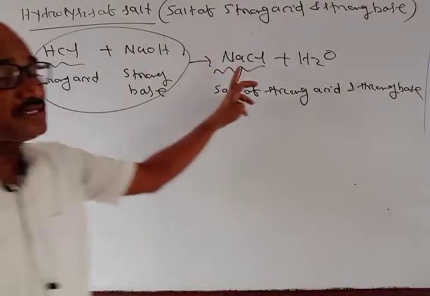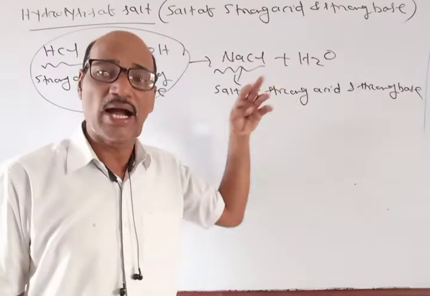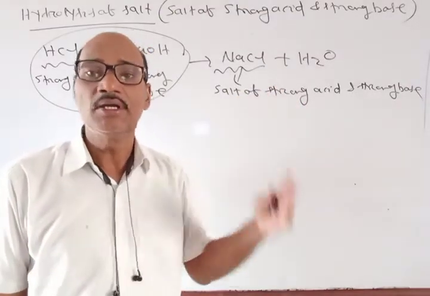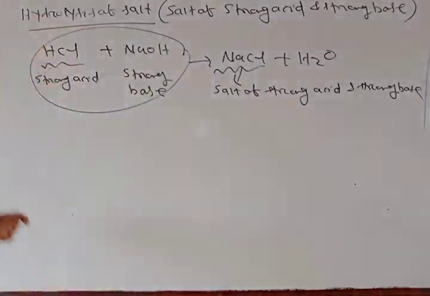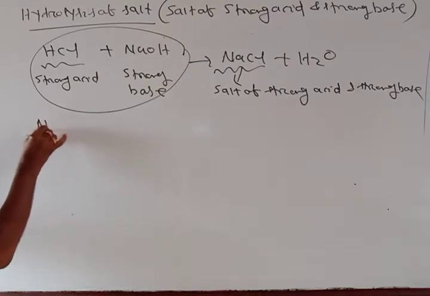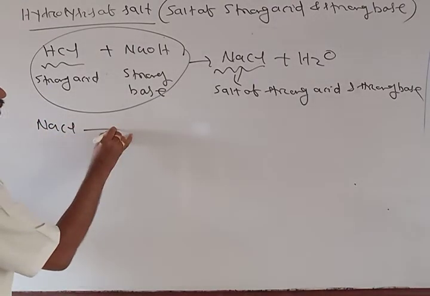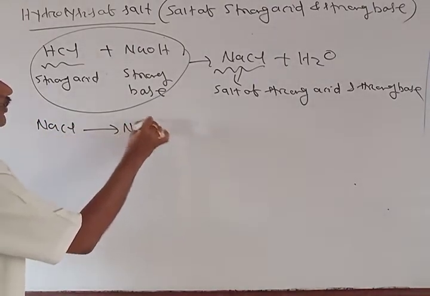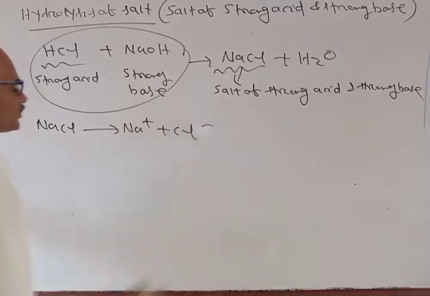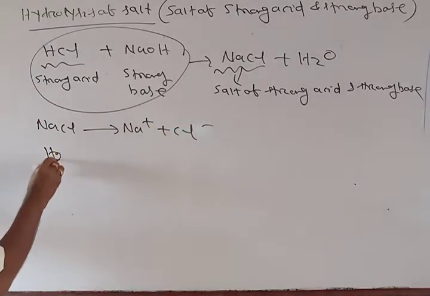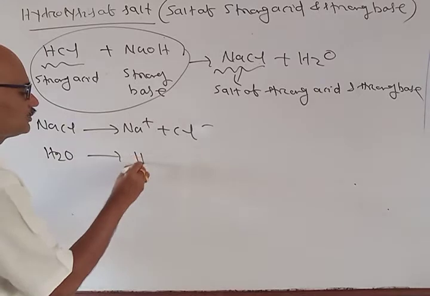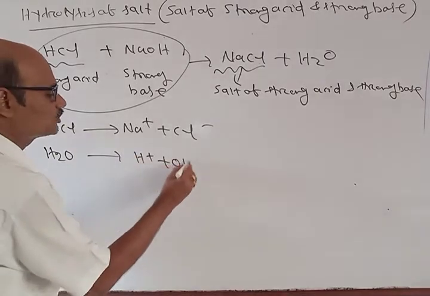Now, when this NaCl undergoes hydrolysis, what is happening? NaCl gives Na plus and Cl minus, and H2O gives H plus and OH minus.